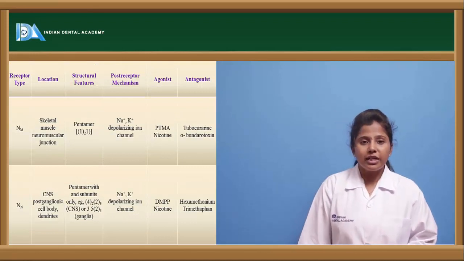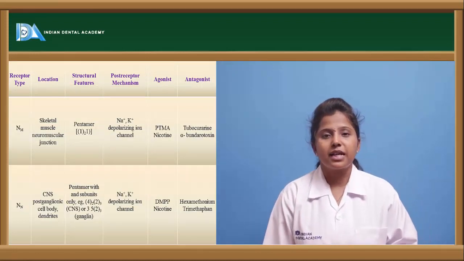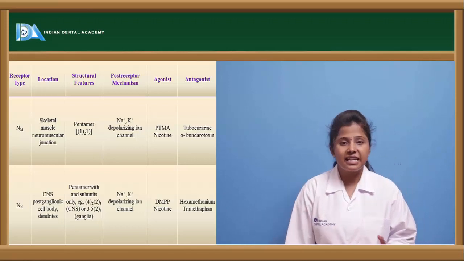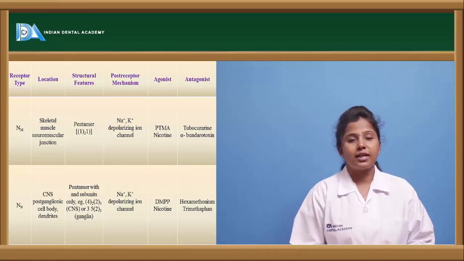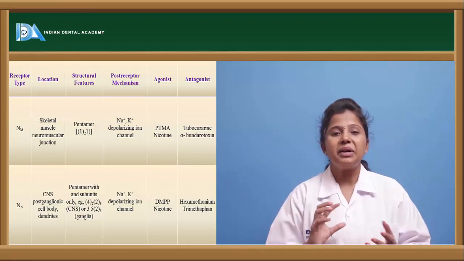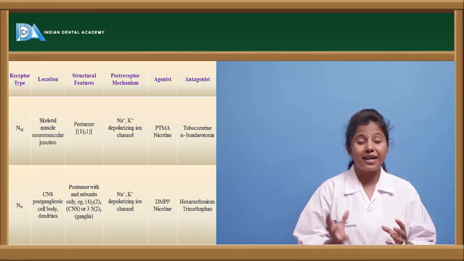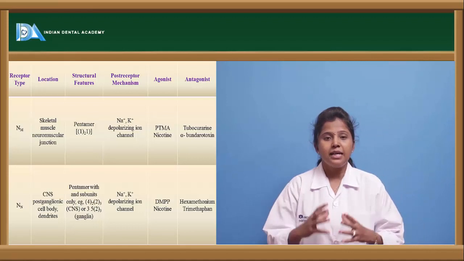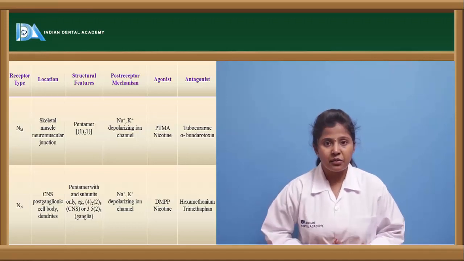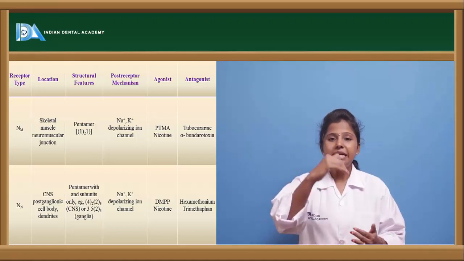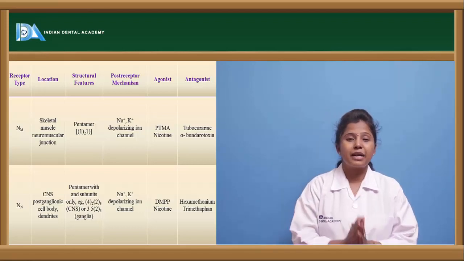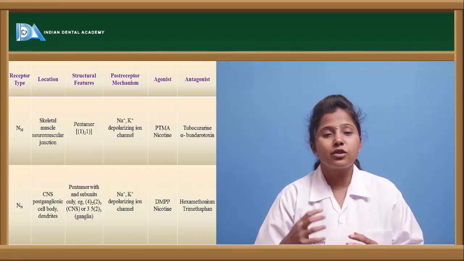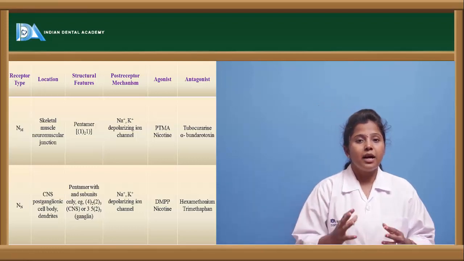When coming to nicotinic receptors, this NM type of receptor is present in the skeletal muscle or neuromuscular junction, and these are ion channels. Ion channels are pentamer structures. They have 5 subunits, that is alpha, beta and gamma subunits, and they allow the entry of ions to pass through them, and thereby the effects of these nicotinic receptors can be observed.